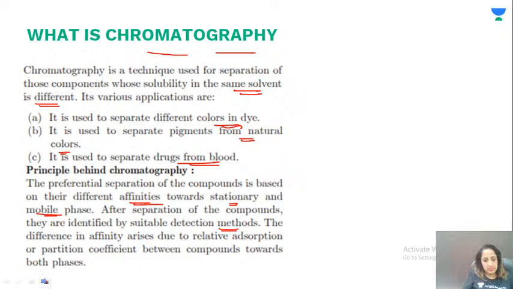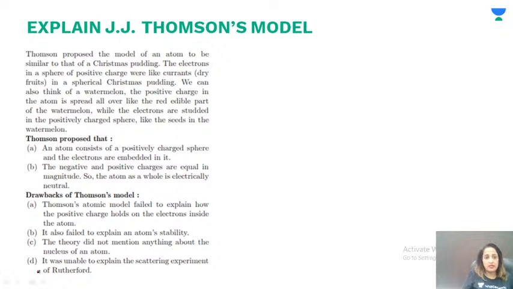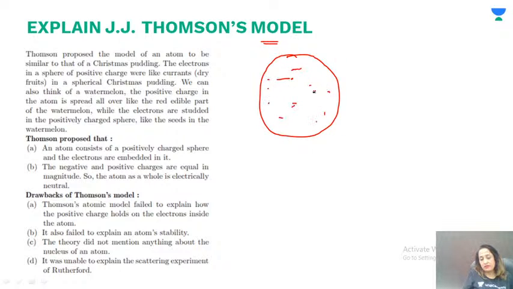Next is: explain J.J. Thomson's model of the atom. As you know, as we study this chapter on different models of the atom, J.J. Thomson was the one who gave the first model, and he said the atom is like a plum pudding. He said electrons make the sphere, this is the positive charge, and the rest of it is the negative charge.